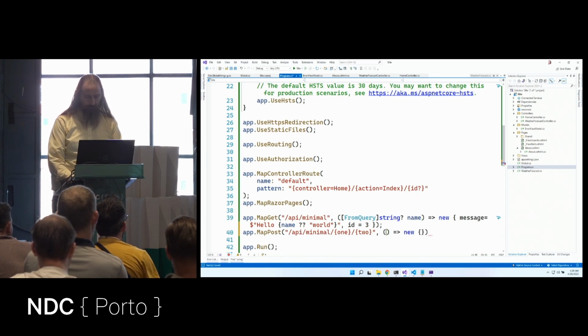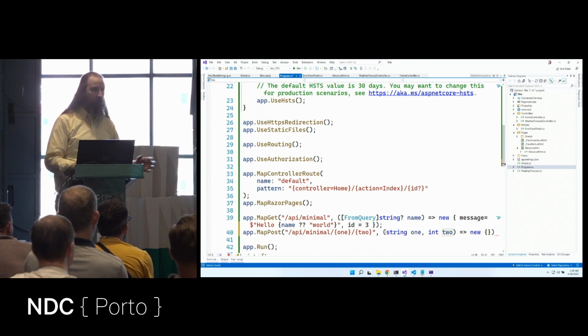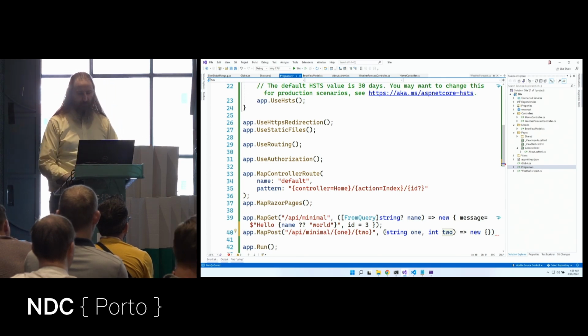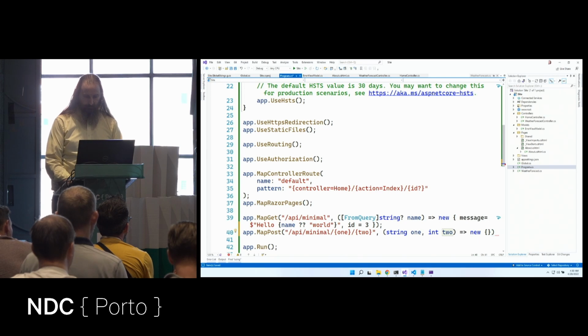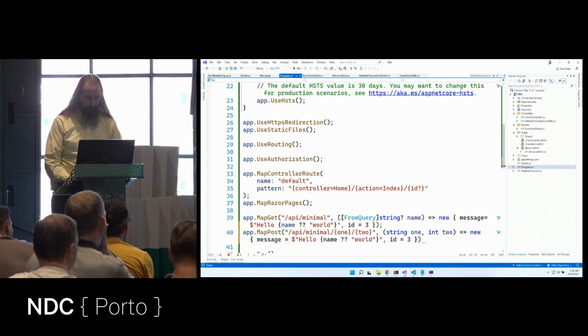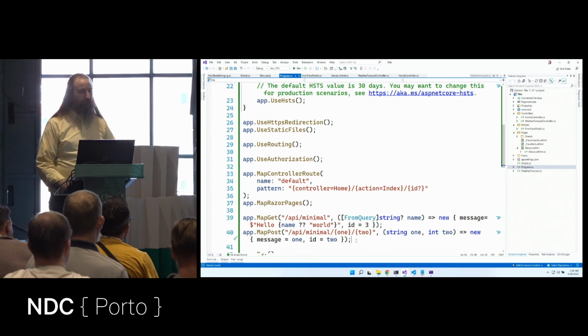And now I'm going to take in a string 1 and an int 2, and it will automatically map those route values into my parameters inside of our method. So let's do a similar thing where we just return that new message. But in this case, instead of hello world, I will say this is 1 and my ID is 2. Cool. Now we just did a map post.